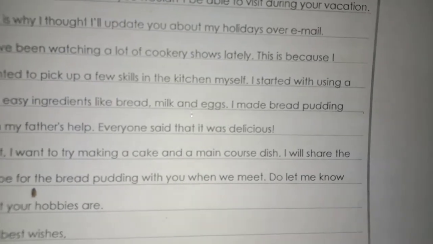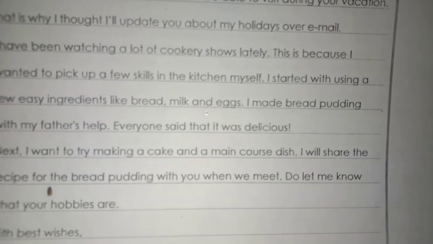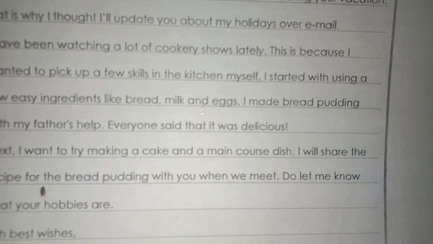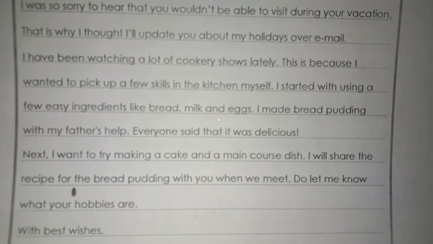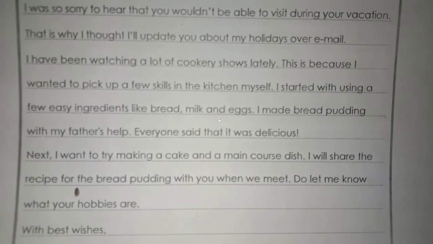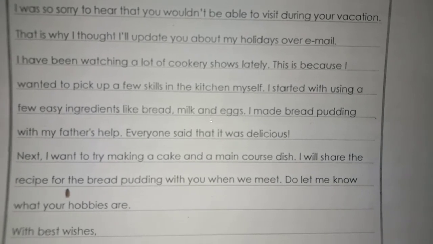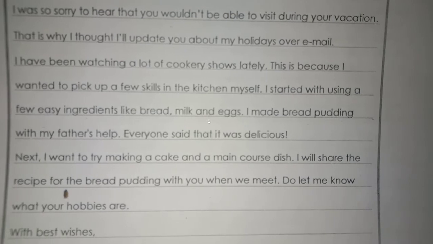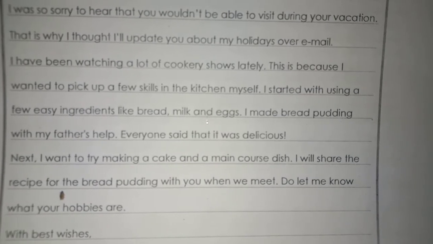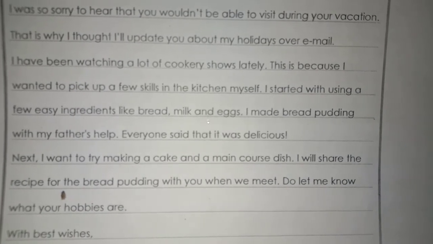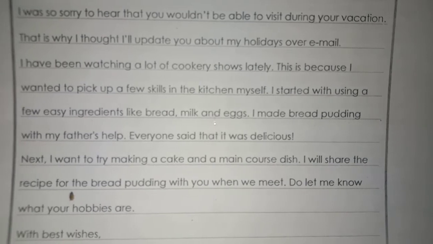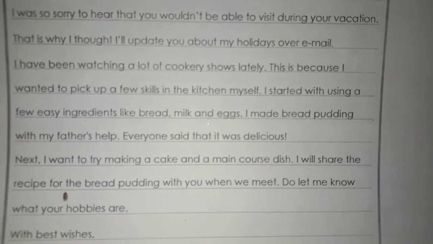I started with using a few easy ingredients like bread, milk, and eggs. I made bread pudding with my father's help. Everyone said that it was delicious. Next, I want to try making a cake and a main course dish. I will share the recipe for the bread pudding with you when we meet.